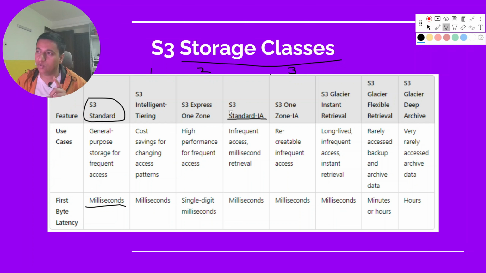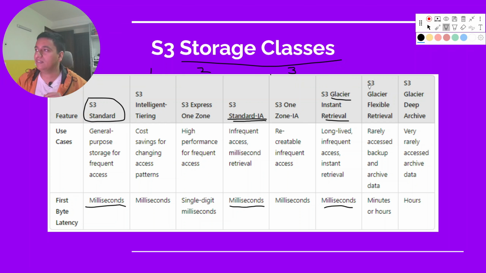For that, you have S3 Standard IA. Again, IA means infrequent access. That means you do not need that resource frequently. So the fetching time is still in milliseconds, but it is a bit slower than the standard one. But it is cheaper. And then we move to Glacier Instant Retrieval. Again, the fetching time is milliseconds, but still a bit slower than the IA. And the benefit is that it is again a bit cheaper than the IA.